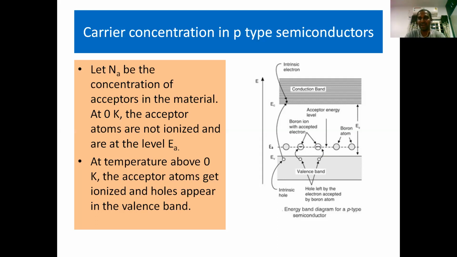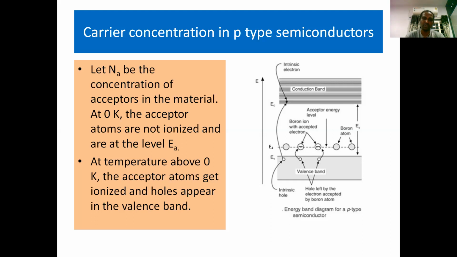If we consider the valency band and conduction band in this diagram, EV represents the valency band, EC represents the conduction band, and EA is the acceptor energy level. The number of acceptor impure atoms is represented with Na. So Na is the concentration of acceptors in the material. At absolute zero temperature, acceptor atoms are not ionized and they are present at the level of EA. That means when the temperature is exactly absolute zero, no acceptor atom will be ionized. So they are present at the energy level EA, known as the acceptor energy level.